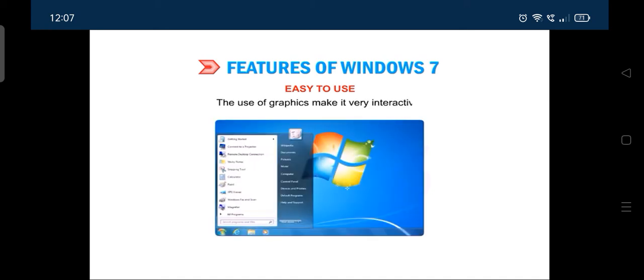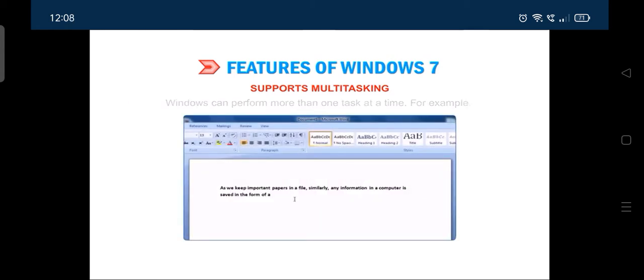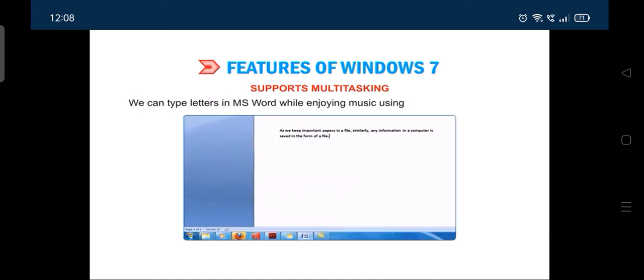Easy to use. Windows is very easy to use. The use of graphics makes it very interactive. We can give commands with the help of a mouse rather than typing with a keyboard. Supports multitasking. Windows can perform more than one task at a time. For example, we can type letters in MS Word while enjoying music using Windows Media Player.